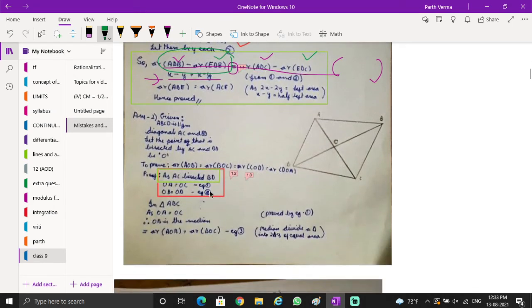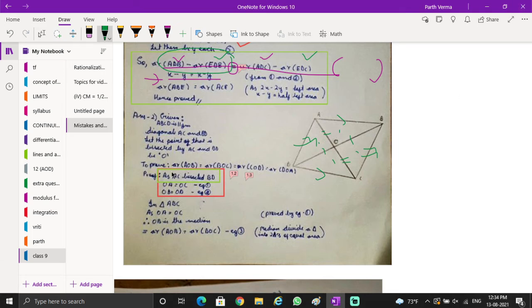Okay, similarly for the second question, what they have written is AC bisected BD. See, the question was you have to prove their area same, all four of them. The area has to be proven the same, and this was given as a parallelogram, not labeled. First of all, it must be labeled. So if you have to prove their area same, we are doing that median concept, no? So we have to use that the diagonals of a parallelogram bisect each other.